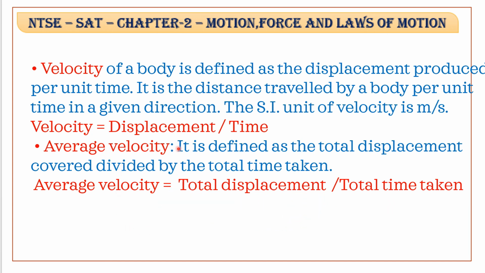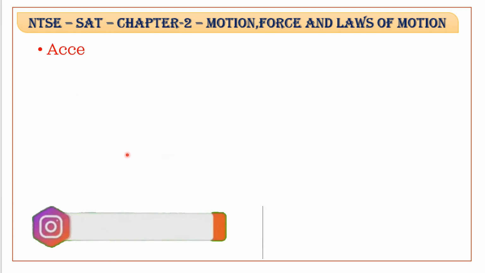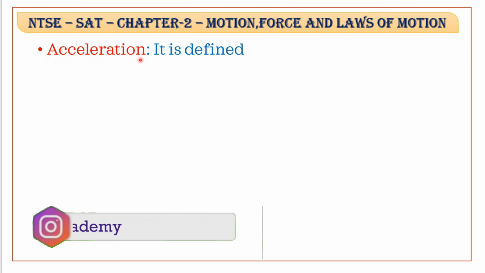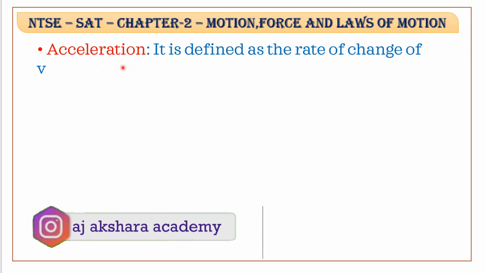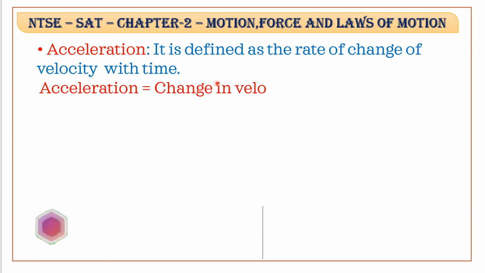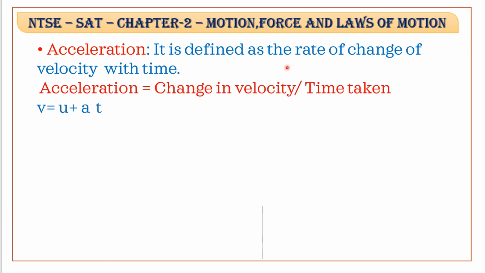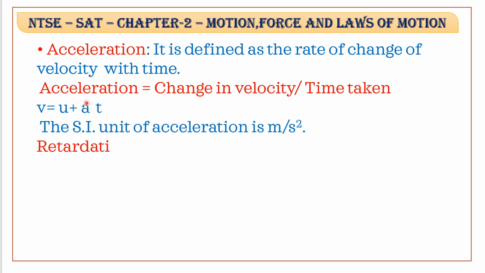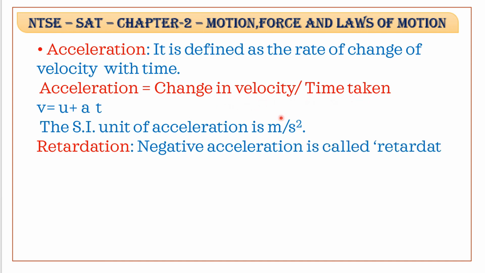Velocity is a vector quantity. Why? Because it mentions both magnitude and direction. Next, acceleration. Rate of change in velocity is known as acceleration, or it is defined as the rate of change of velocity with time. So acceleration is equal to change in velocity by time taken.